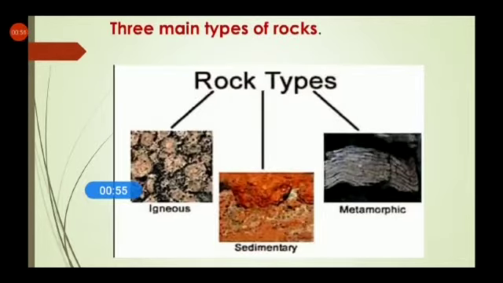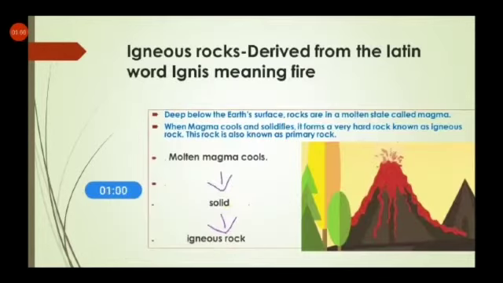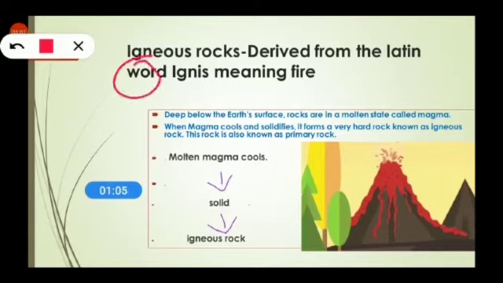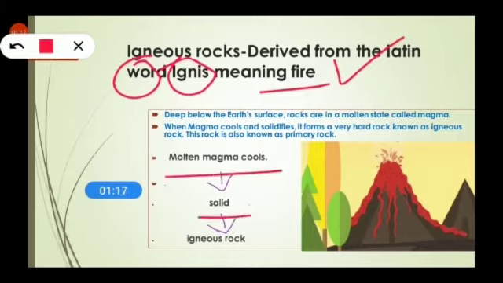rocks. There are three main types of rocks: igneous, sedimentary and metamorphic rock. Let's begin with the igneous rock. The word igneous is derived from the Latin word ignis, which means fire. Deep below the earth's surface, rocks are in a molten state called magma. When magma cools and solidifies, it forms a hard rock known as igneous rock. Clear? This rock is also known as the primary rock because this is the first rock to be formed and all other rocks are derived from the igneous rock.